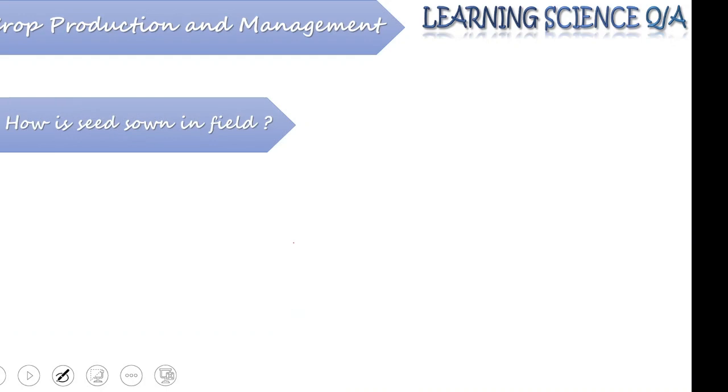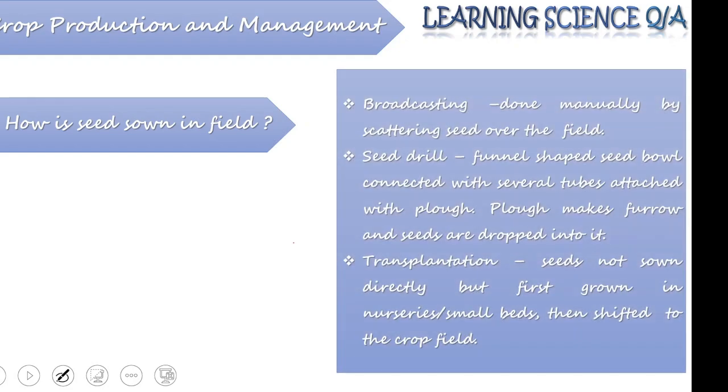So students, the next question in the series is, how is seed sown in the field? There are different ways with the help of which a seed can be sown. The first and the easiest way is broadcasting.